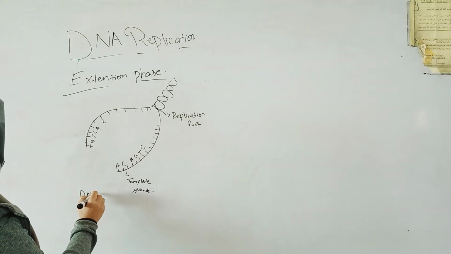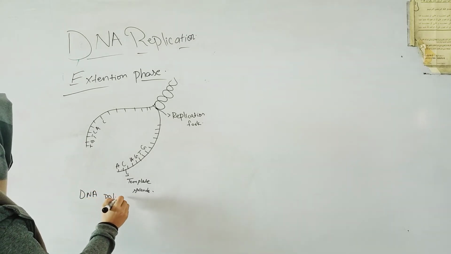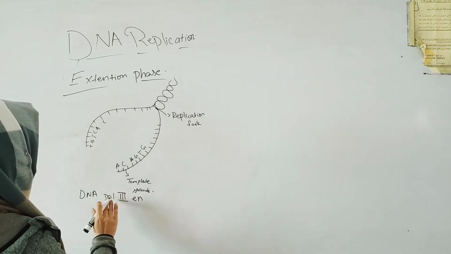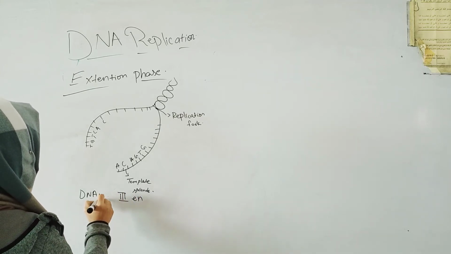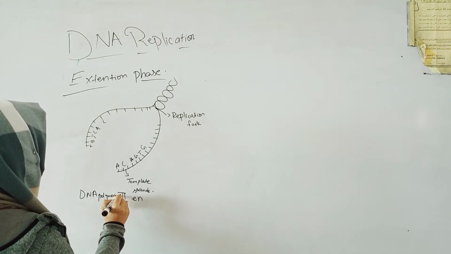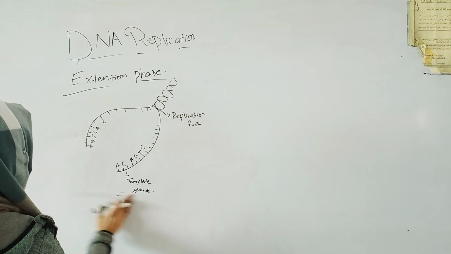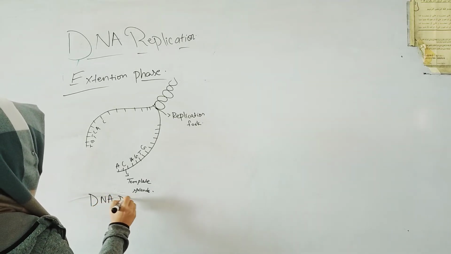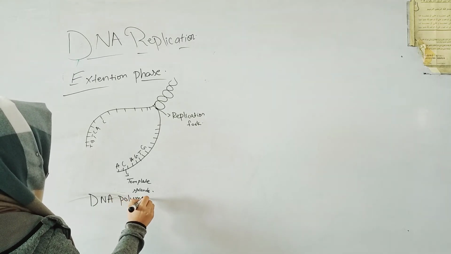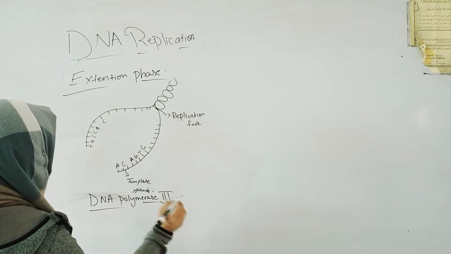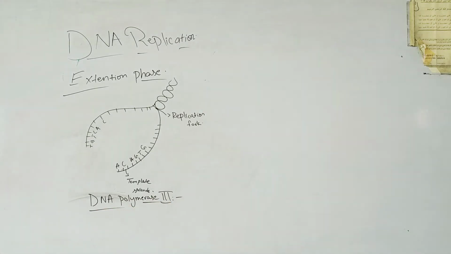DNA polymerase 3 is an enzyme that performs a major role in the extension phase.